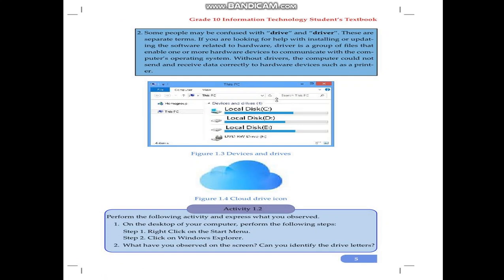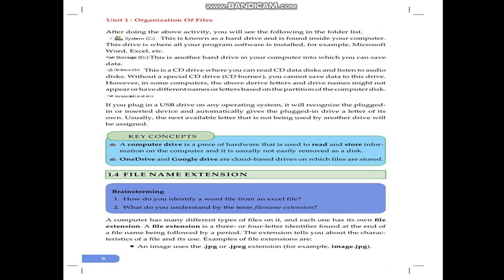The other partition, Local Disk in parentheses D. The other is E. If we plug in a flash disk, it gives the next letter, which is F. According to the above activity, we have System C. System C is known as the hard drive partition for Local Disk C. The operating system or the program for a particular computer is stored under System C. The other partition is Storage D. If we have a partition, it will be assigned as Storage D. The other is the optical disk CD drive E, which helps us to store any data, programs or audio files.